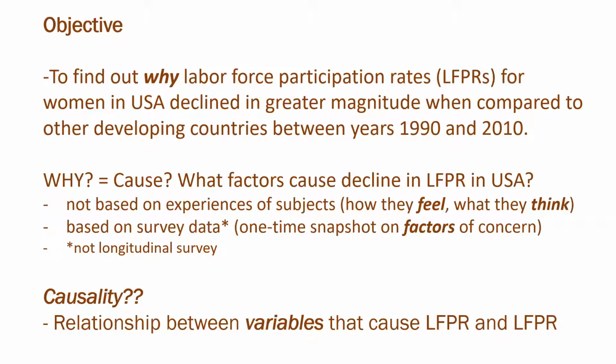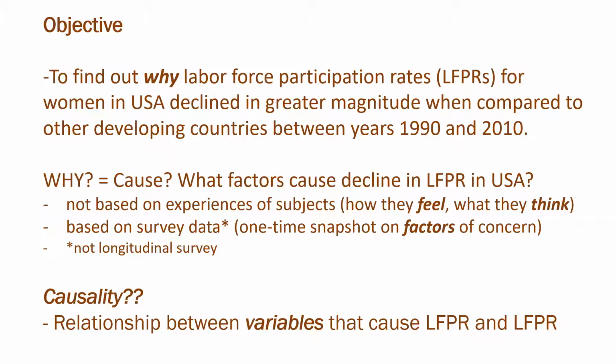Think of it as the census survey that happens in India. Well, in a way, the census survey is a longitudinal survey, but that's a bad example. So think of something like this: if you have a list of 10 questions and you go to different neighborhoods in your city once a year and you ask the same questions, that would be a survey, but not a longitudinal survey. So in this case, that is the kind of data that we are looking at.